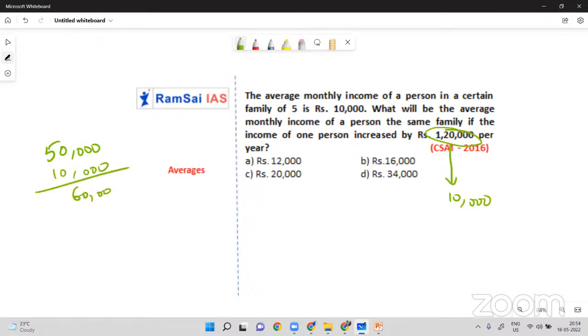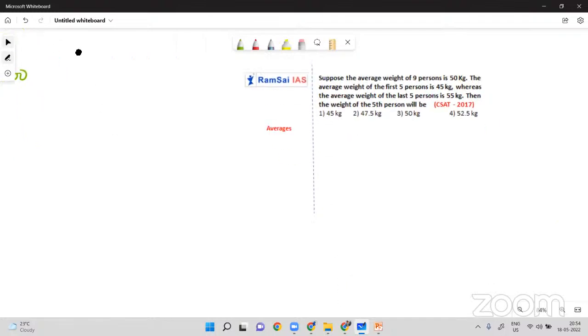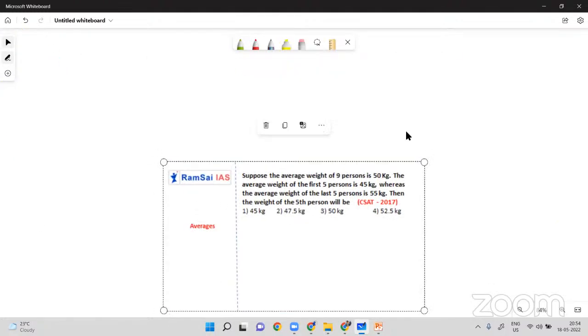So 60,000 is the new income of 5 people, so each person will get 12,000. Option A will be the answer. Is it clear? Most people will add 1,20,000 directly, which is very wrong. It should be only 10,000 because 1,20,000 is per year, but we need to calculate per month.